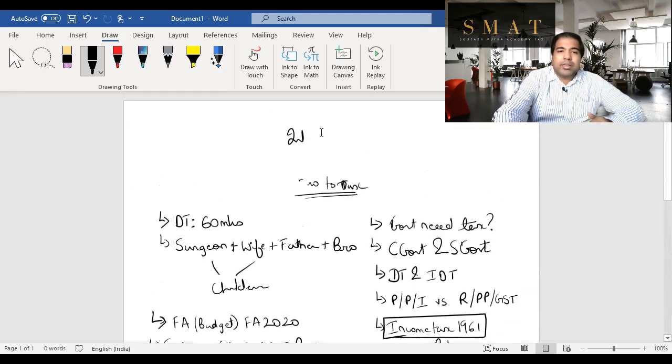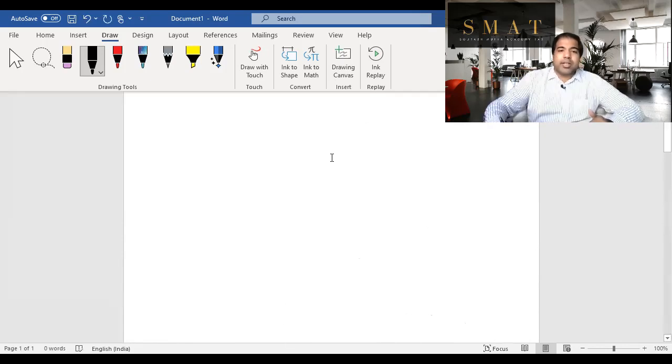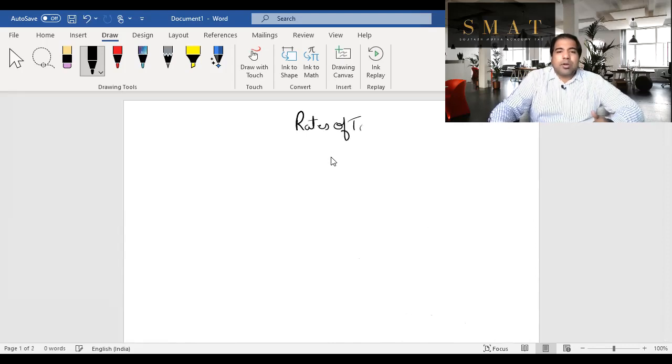We're very close to ending the first chapter, guys. That is the introduction to DT, and this was the first chapter. While we did the first chapter, we also did rates of tax. So let's quickly also parallelly look at the chapter called rates of tax. Rates of tax, we do it in parts so that we are never confused. Let's quickly revise rates of tax.